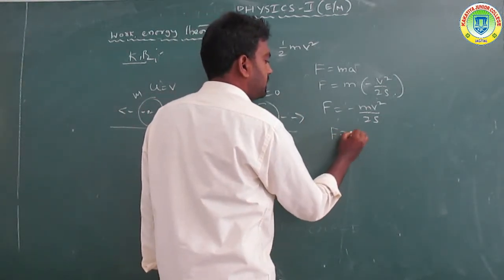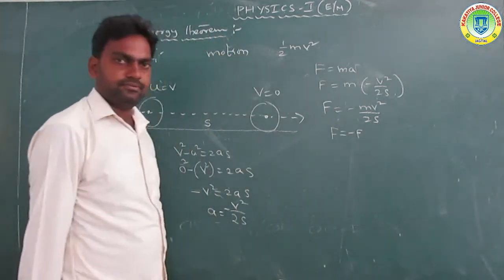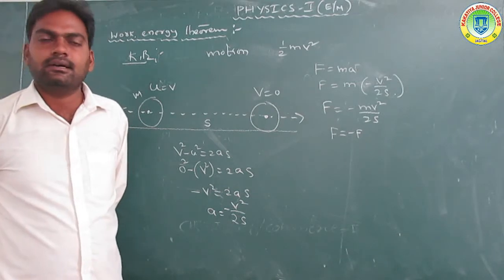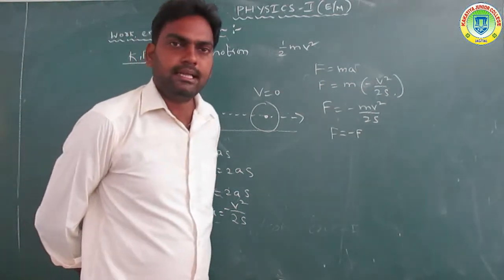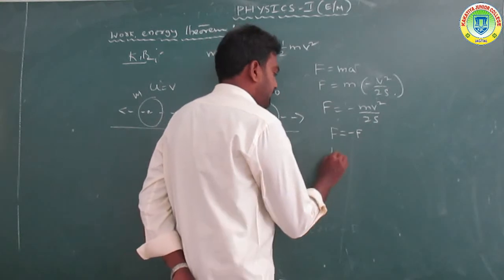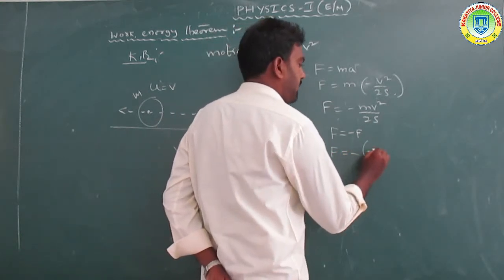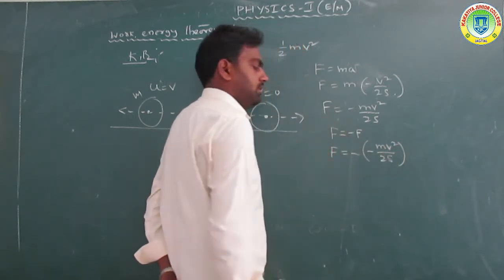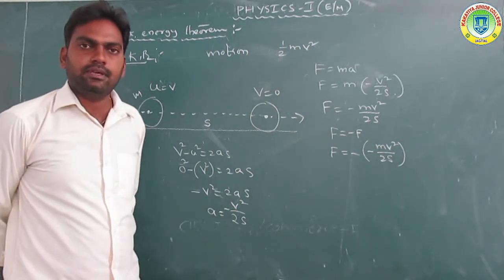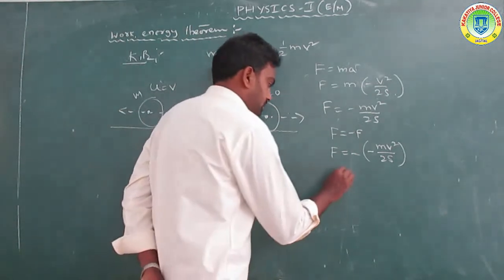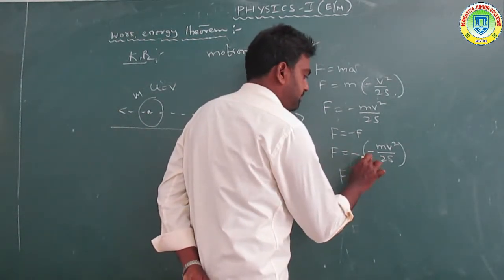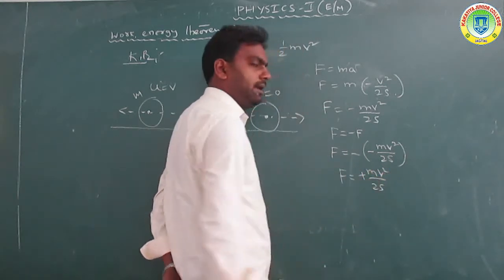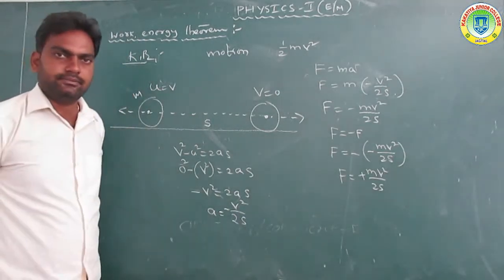According to Newton's third law, F is equal to minus F, that means action is equal and opposite to reaction. So here F is equal to minus of minus m U square by 2S. Minus into minus gives plus, so F is equal to plus m U square by 2S.